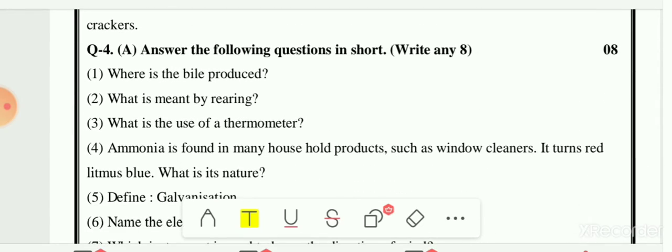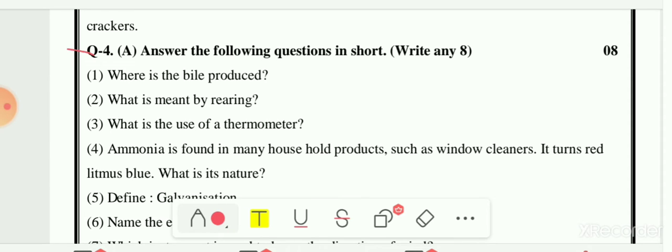So here the question number 4a is given to you. The question number 4a is: answer the following questions in short. Total 9 questions were given to you and you have to write any 8 of the questions. Each question carries 1 mark, so total 8 marks is there for question number 4a. The first question is, where is the bile produced?